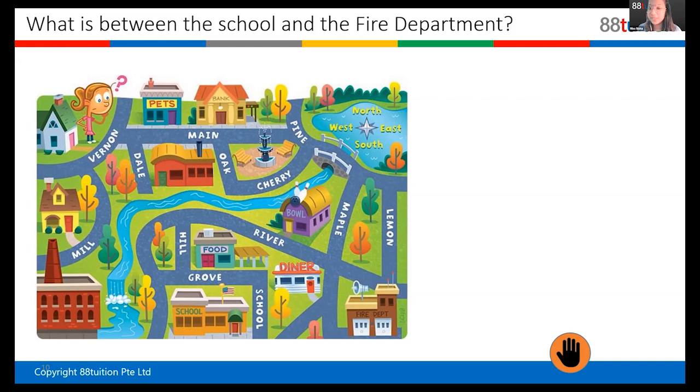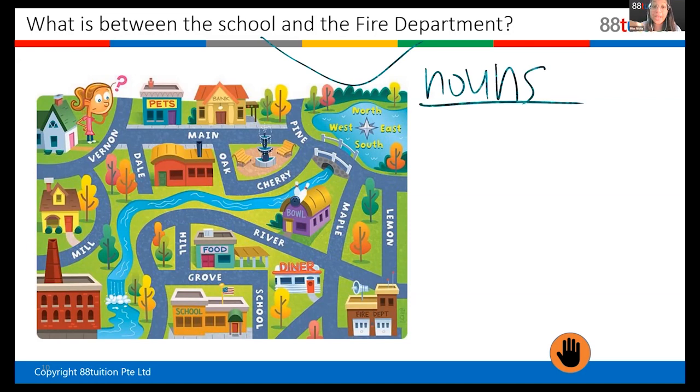Is it fire department? Is it school? These two are nouns, right? They're names of places. So they cannot be a preposition. A preposition tells you where something is.